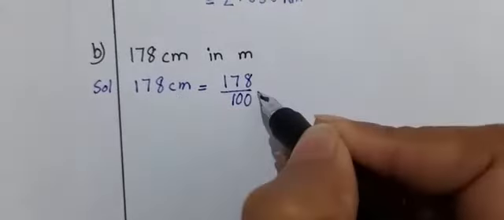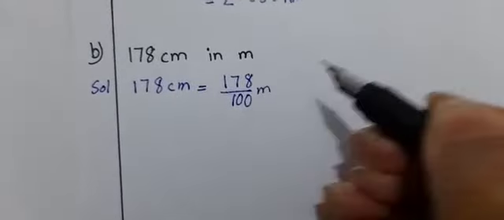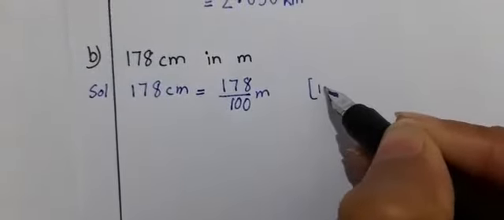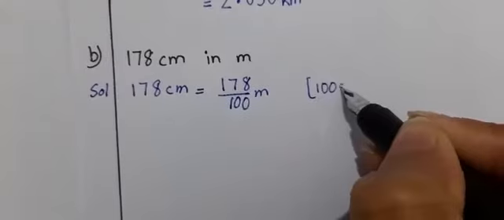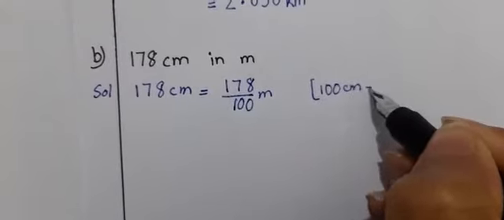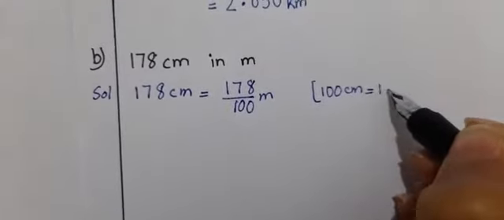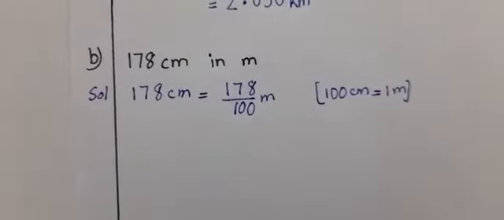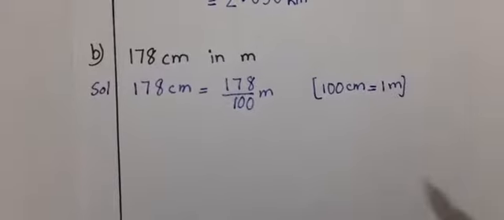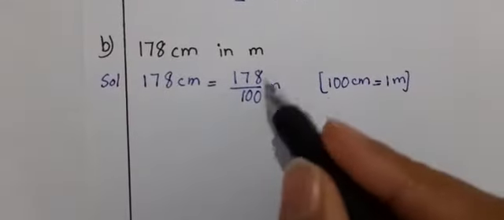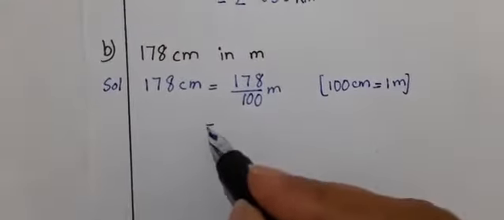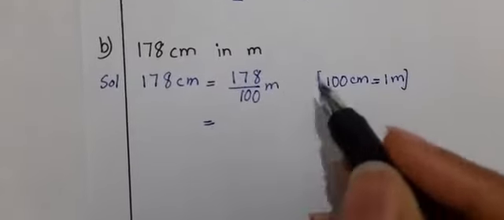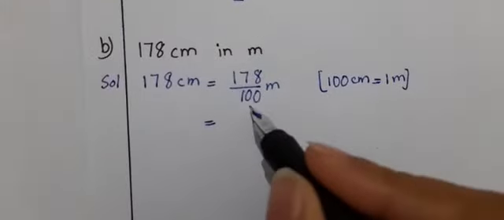And now this centimeter will become meter. And I will write after some space that 100 centimeters combine to make or equal 1 meter. Okay boys. Now I have to divide it, and you know when in the denominator there is 10, 100, 1000, we can change the numerator into the decimal number.